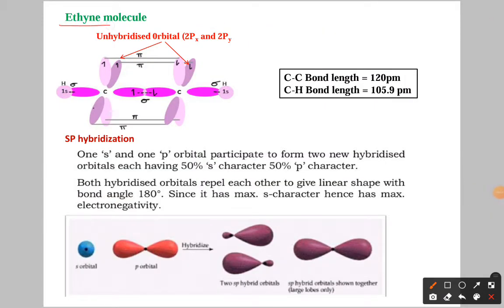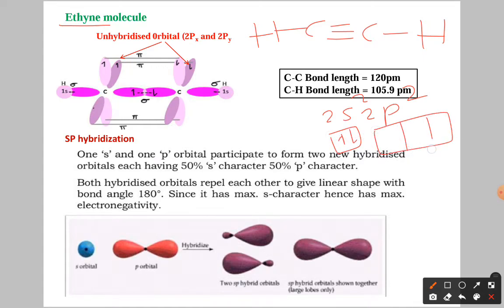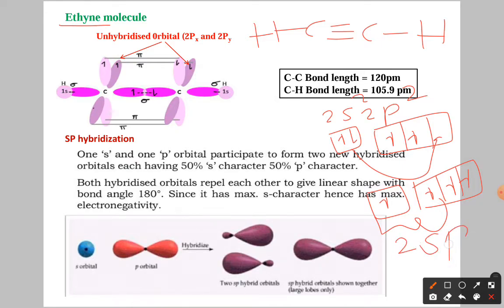Next we have the alkyne, and this is the structure of ethyne. Here again carbon undergoes sp hybridization, which means the shape is linear. The valence shell electronic configuration is 2s2 2p2. One of the s electrons undergoes excitation to the p orbital, so now you have 4 unpaired electrons. One s orbital and one p orbital undergo hybridization, giving 2 sp hybrid orbitals. As you know, sp hybridization means the shape is linear.